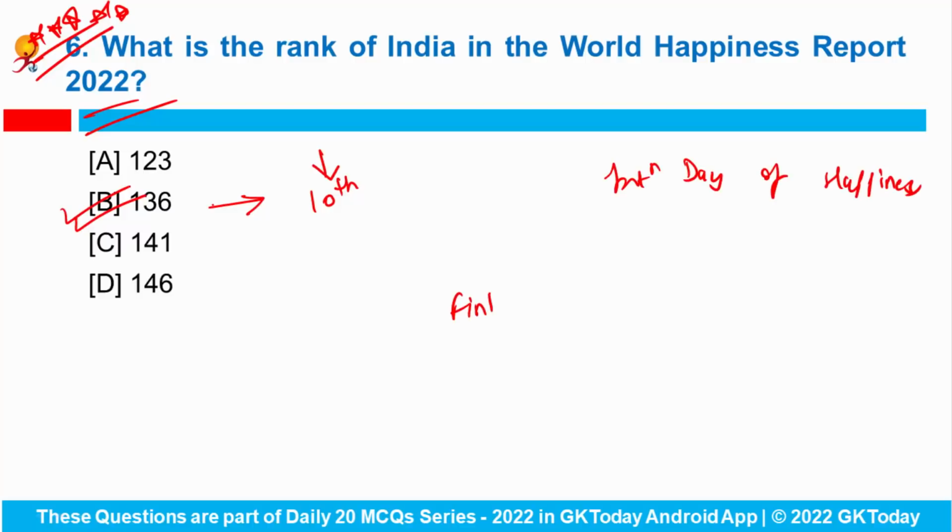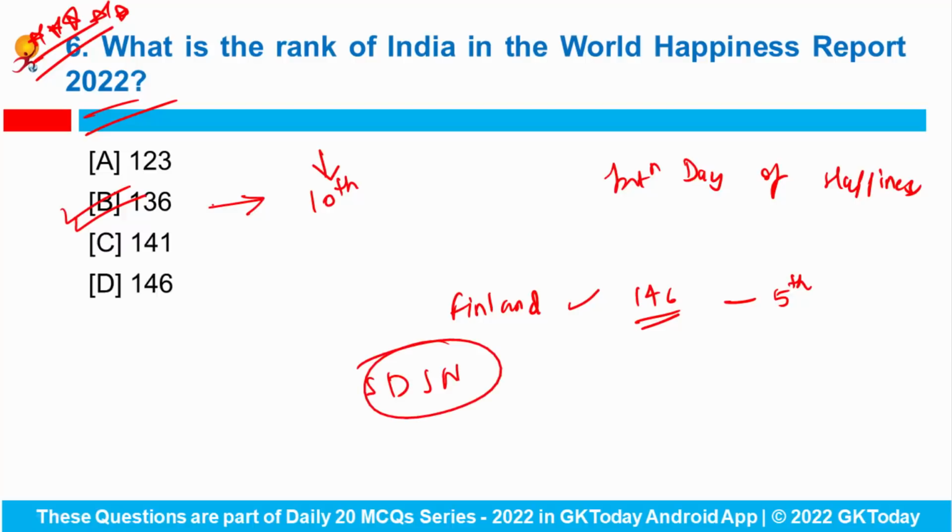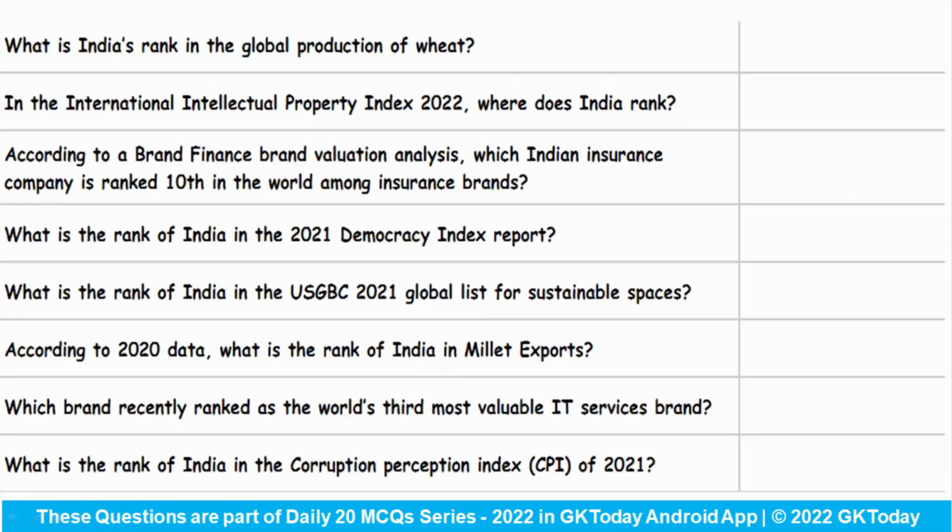Do remember that Finland topped the chart of 146 countries for the 5th year in a row, and the World Happiness Report is a publication of Sustainable Development Solutions Network. Two things are important. What is the rank of India and who was the topper? Okay. Now coming to some of the important reports. What is the India's rank in the global production of wheat? So in terms of wheat production, we were at 2nd.